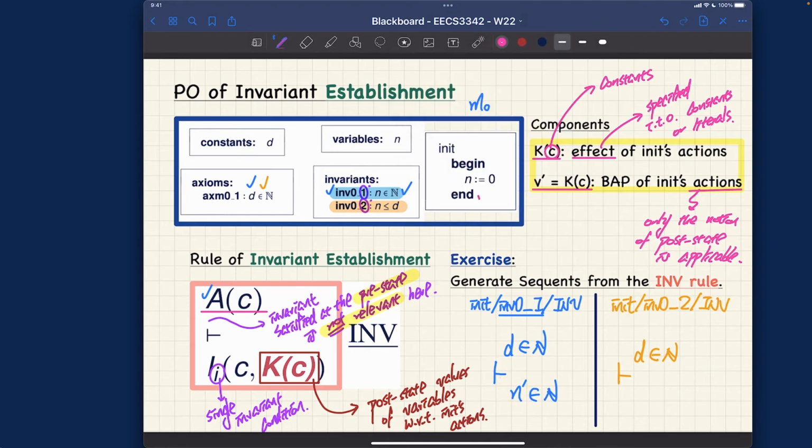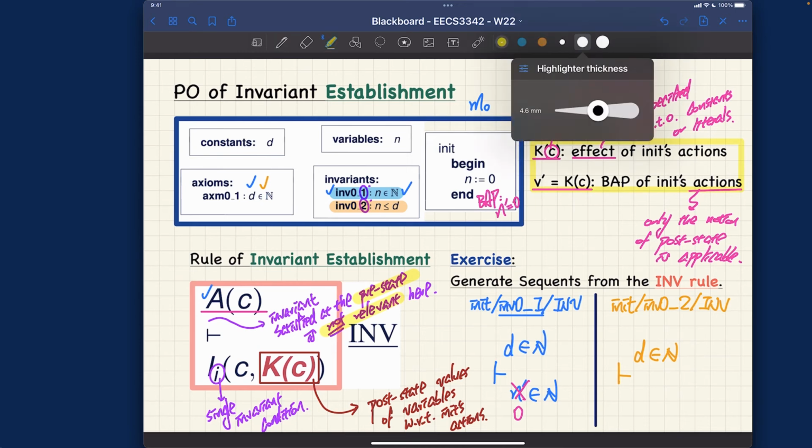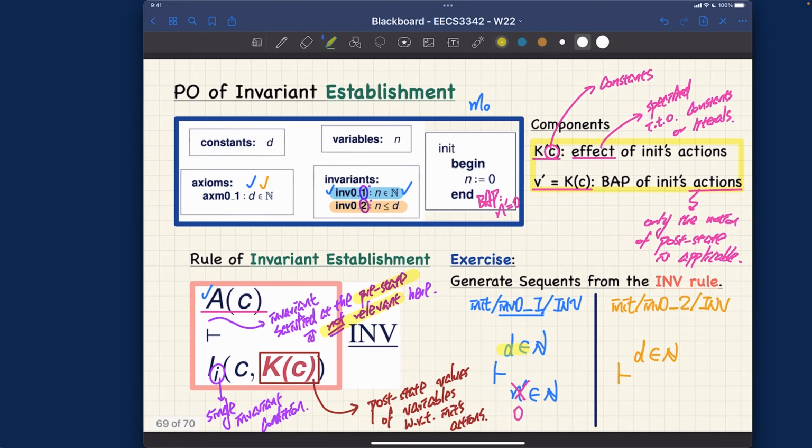So the before-after predicate, which is also very important, is n prime equals 0. So we can simply replace n prime by 0. So this will be the final version: assuming that D is a member of natural number, we want to prove that 0 is a natural number. So that's the sequent for invariant establishment for the first invariant condition for the init event.